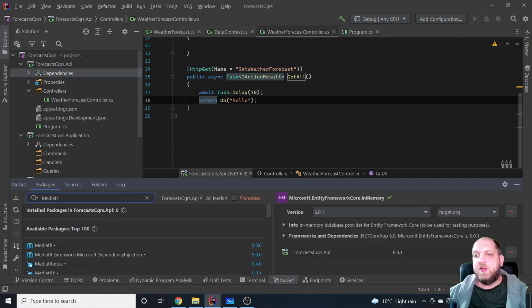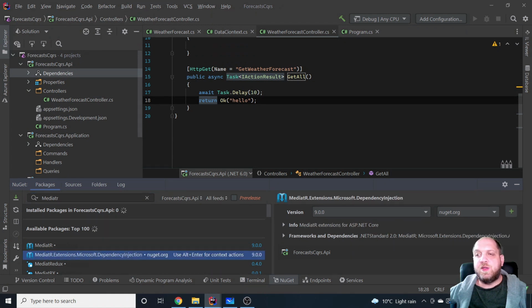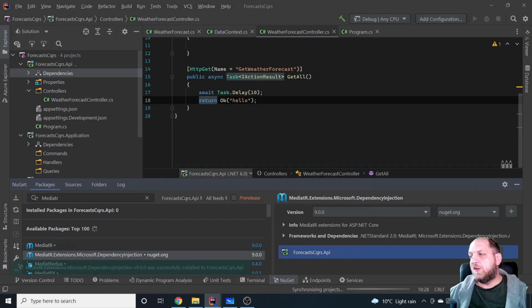Now, as we are here in ASP.NET Core and we want to use dependency injection, we need to install this Mediator extensions Microsoft Dependency Injection, which already contains the core Mediator project. But it also adds some extension methods for us to make it easy to wire everything up with the DI container that we have in ASP.NET Core. So let's go and install this.